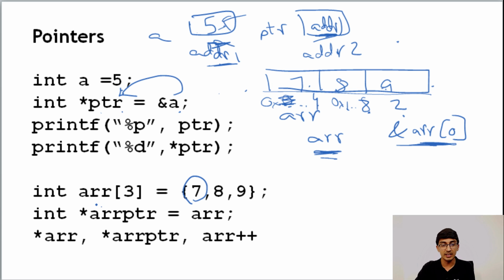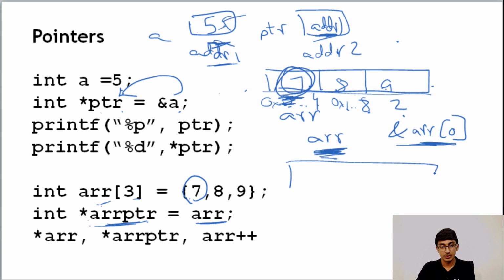Now, whenever you have int arr like this, the arr pointer is actually the pointer over here. It points to this particular block, the address of this block. So it points to 7. If I declare another pointer like this, int *arrptr = arr; notice I didn't put an & over here, because I didn't need to, since arr in itself is a pointer. When I do int *arrptr = arr, what I'm saying is that arrptr is also pointing to arr. I hope you understood that.